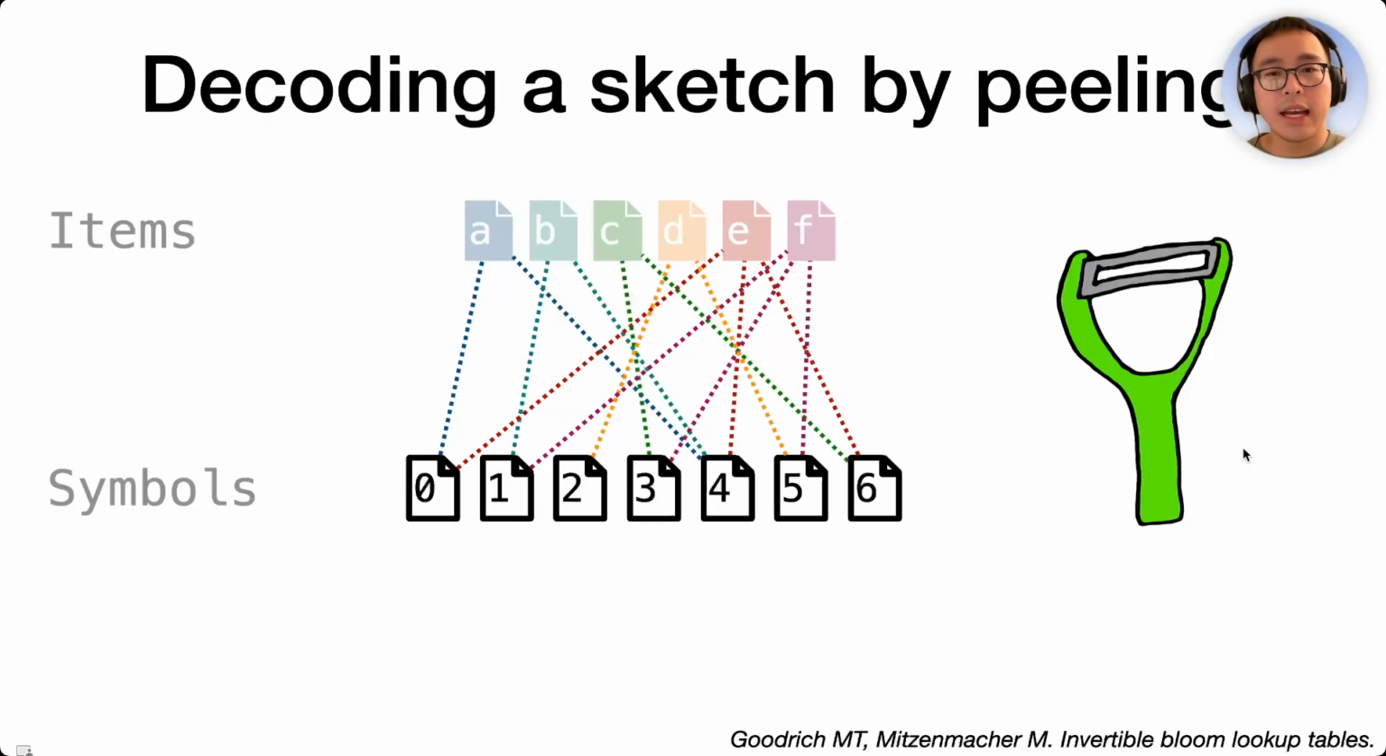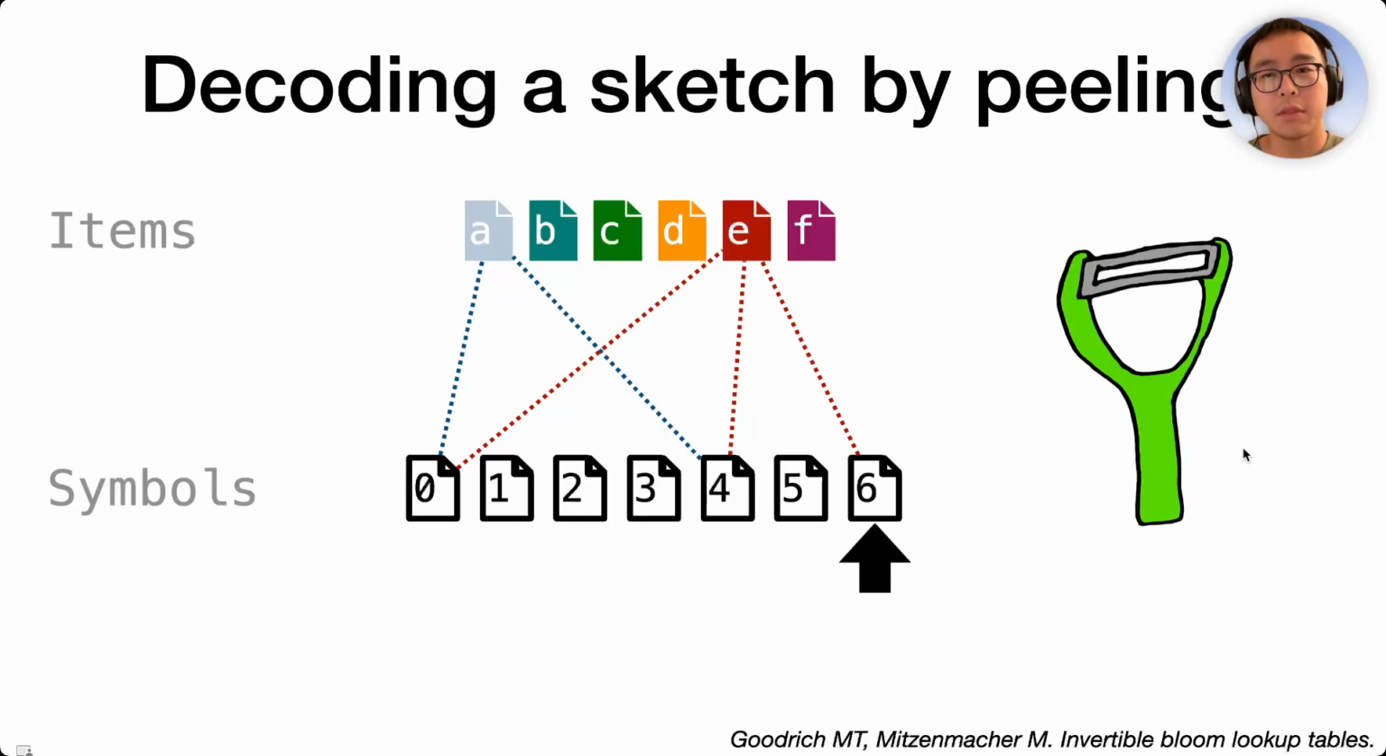To decode a sketch, we use an algorithm called peeling. We start with a symbol that is the sum of only one item, which we call a pure symbol. For example, symbol 2. It is the sum of item D itself, so we can recover item D. We can then remove D from the other symbols, and symbol 5 becomes pure, and we recover item F. Remove item F, and symbol 1 becomes pure, and we can repeat the process until we can recover all the items.